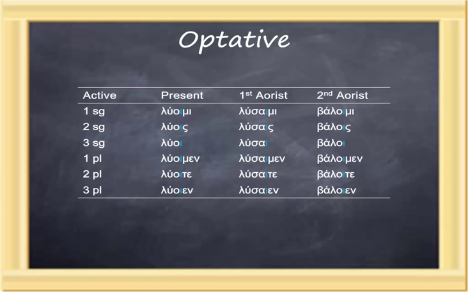I've laid out for you here the present, first aorist and second aorist active optatives. And you'll notice each of the forms has an iota, and it's in a spot where you've not seen iotas before. So luoimi is the first person singular.